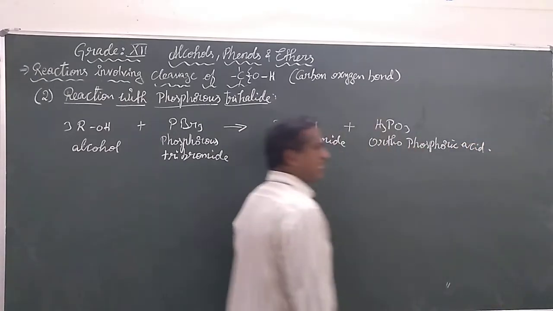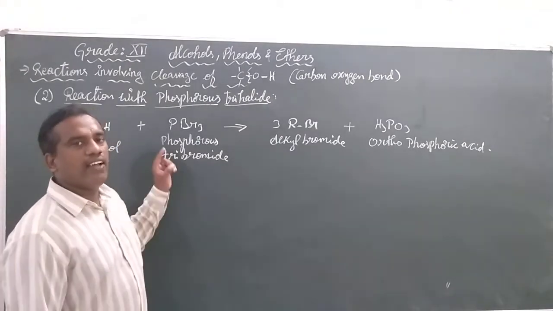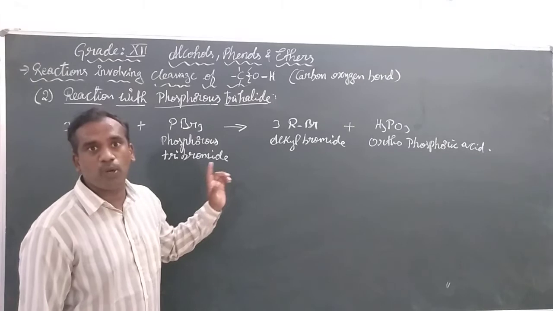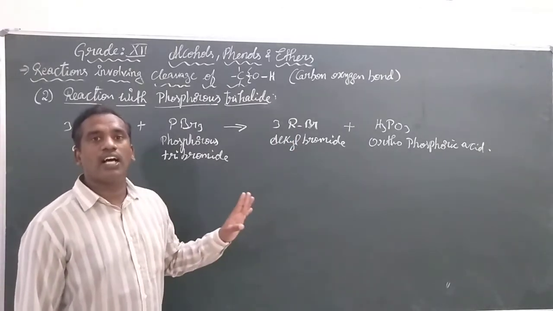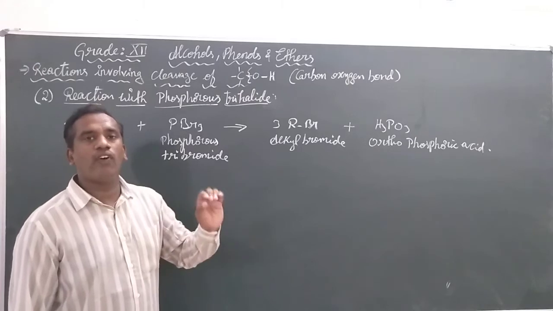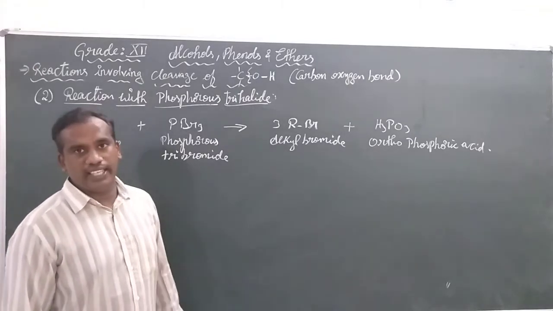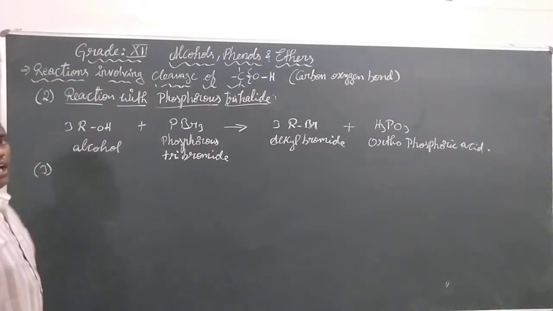Orthophosphoric acid as the byproduct. So the second reaction is when any alcohol is reacted with phosphorus trihalide, phosphorus tribromide, they are also forming alkyl bromides or the alkyl halides, forming a byproduct of orthophosphoric acid. Now let us see the third type.